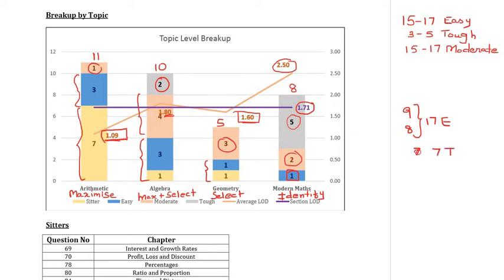That is why the difficulty level went up a little compared to the standard difficulty level. And the number of moderate questions was 10, which was less than the number of questions that we expected. So the tough questions going up and the moderate questions going down increase the overall difficulty a bit.